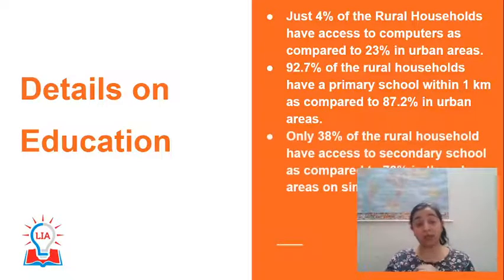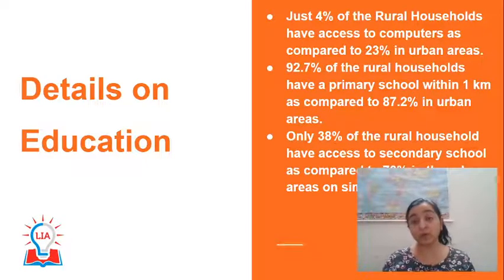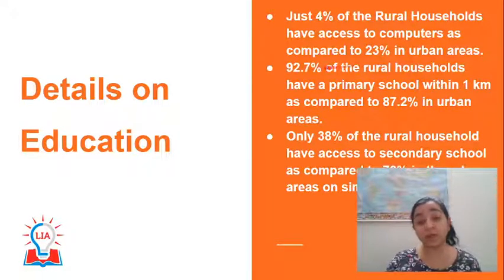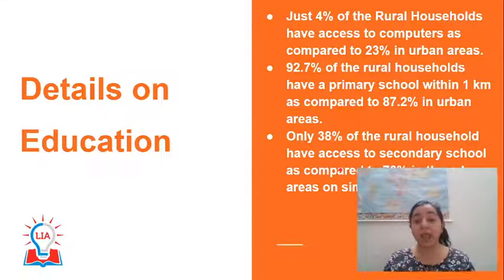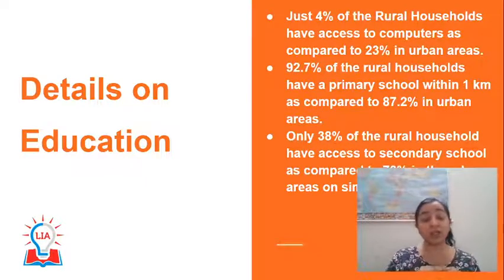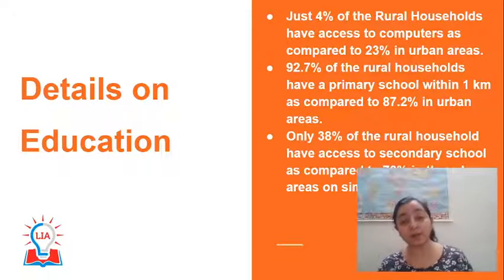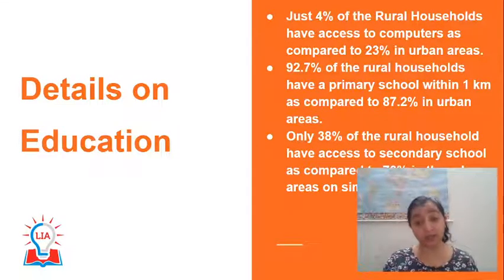But if you see the other side of it, primary school accessibility is very good in rural households, but when it comes to secondary school, the access decreases considerably. Only 38% of rural households have access as compared to 70% in urban areas. So till primary education we are able to provide good facilities within reach in rural areas as well, but this has not been extended to secondary school. So only 38% of rural households have access to secondary school.